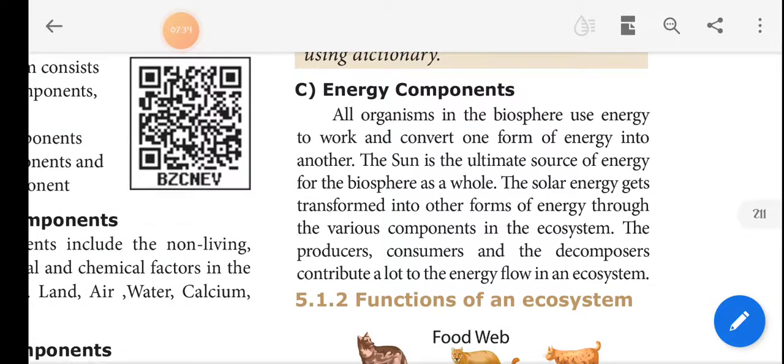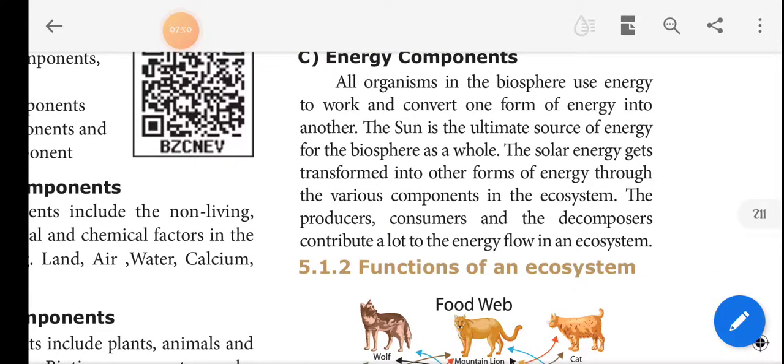So the sun gives the full energy for animals and plants. Mostly, living organisms and other things depend on sunlight. The solar energy gets transformed into other forms of energy through the various components in the ecosystem. The producers, consumers and decomposers contribute a lot to the energy flow in an ecosystem.